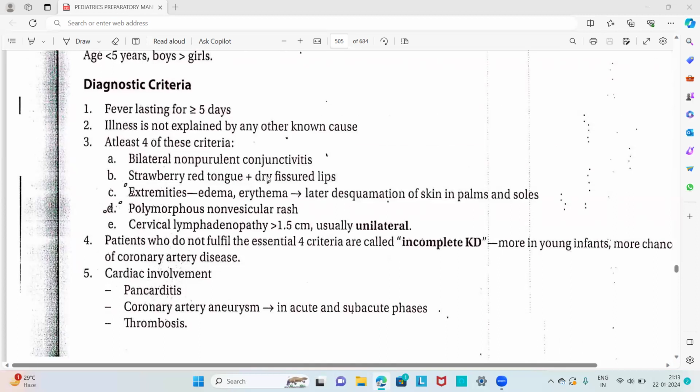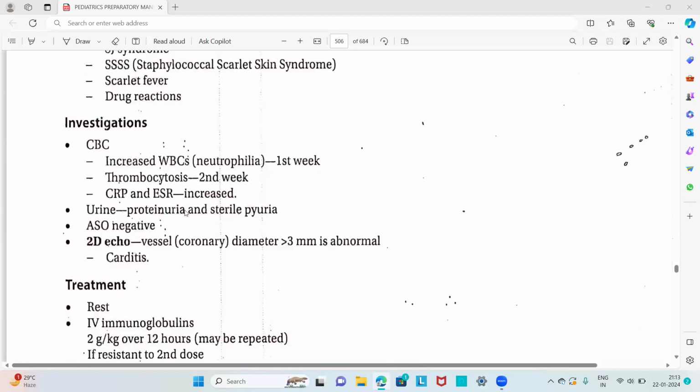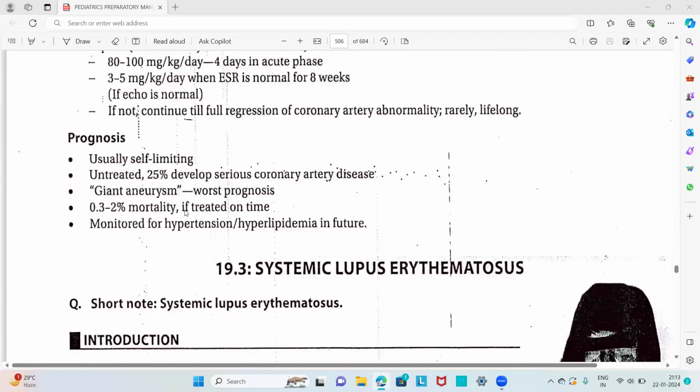That is bilateral non-purulent conjunctivitis, strawberry red tongue or dry fissured lips, extremities edema and erythema, later desquamation of skin in palms and soles, polymorphous non-vesicular rash, and cervical lymphadenopathy. So that is all regarding Kawasaki disease.